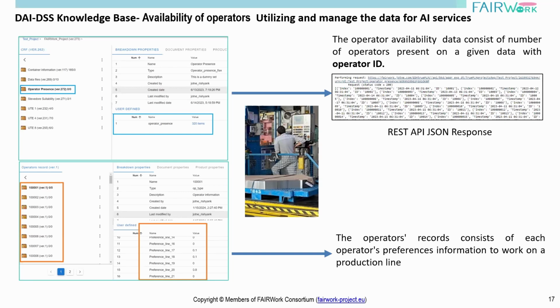What we store here is the number of operators present on a given day. On the right-hand side you can see the REST API JSON response of this information that has been extracted from the knowledge base. This is how we can extract the information, and the AI services in our FAIRWork ecosystem can use this data retrieved from the knowledge base to provide recommendation support.